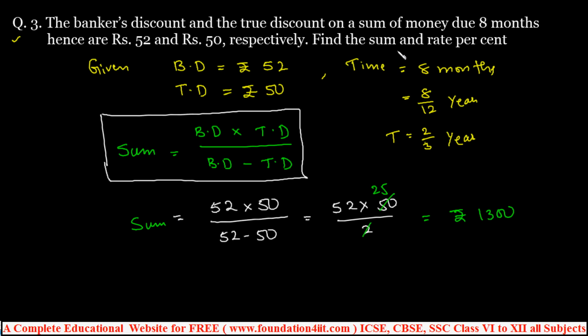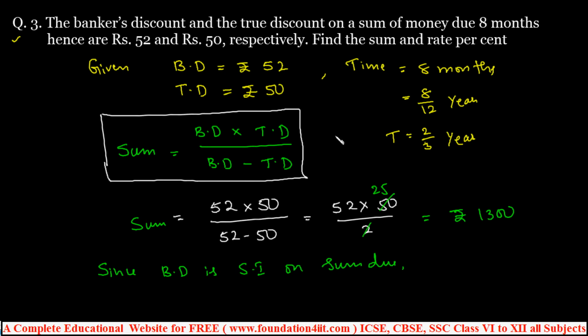But we need to find the rate percent also. The banker's discount is simple interest on the sum due, so consider 1300 as the P. The simple interest on rupees 1300 for 8 months is 52.